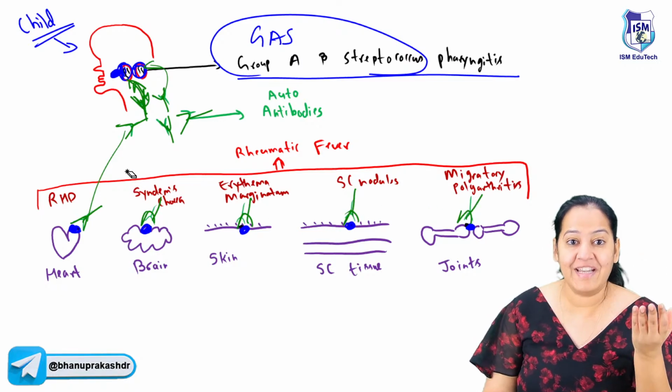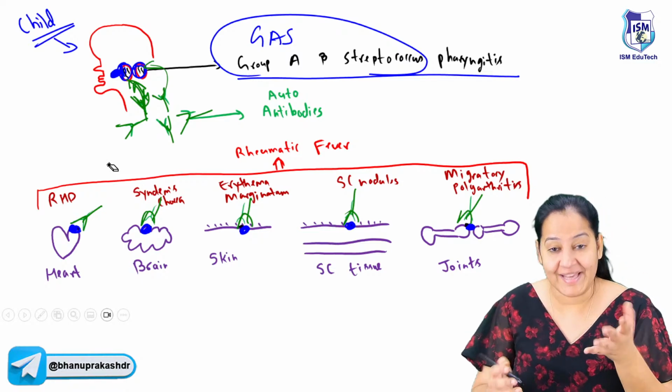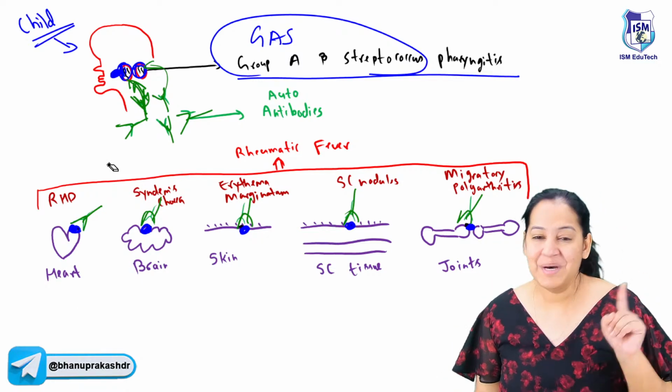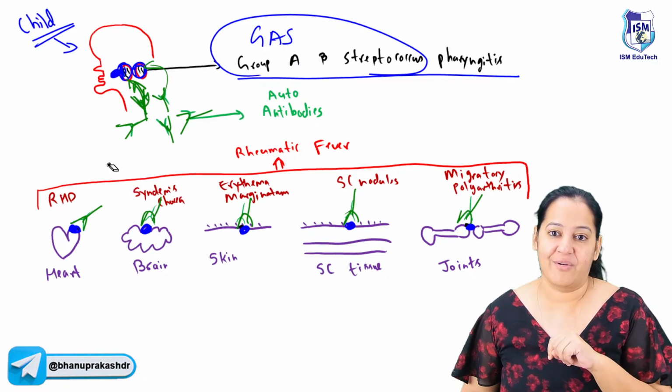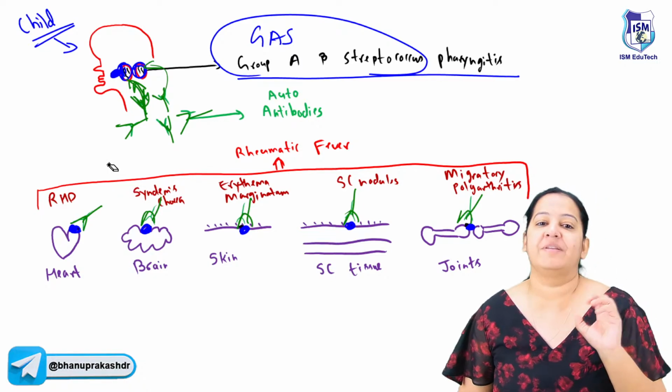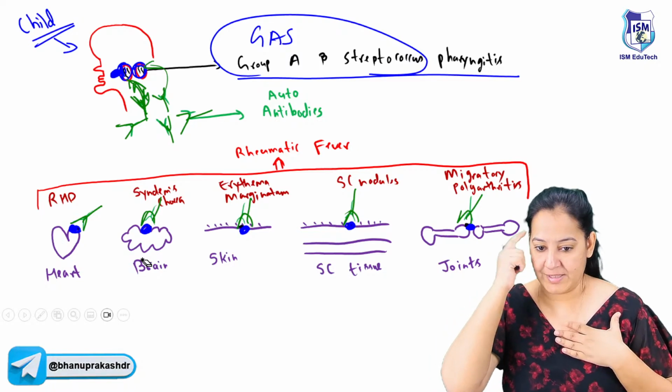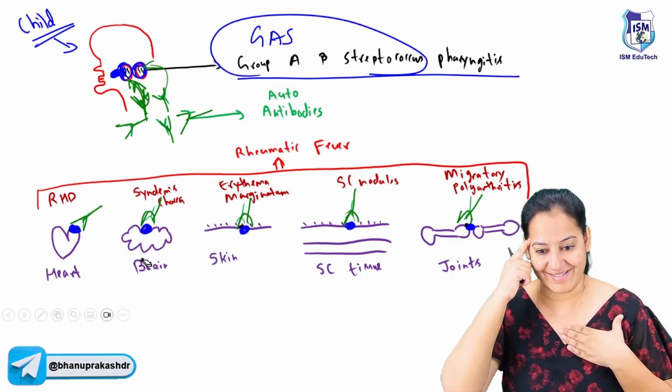So it is the body's own antibody damaging its own tissue. So it's an autoimmune disease. It is not the bacteria which is damaging the 5 organs. It is the own antibody which is damaging them. So what are the 5 organs? The 2 vital ones, heart and brain. One is brain, one is heart. The 2 are vitals. I learned like this.